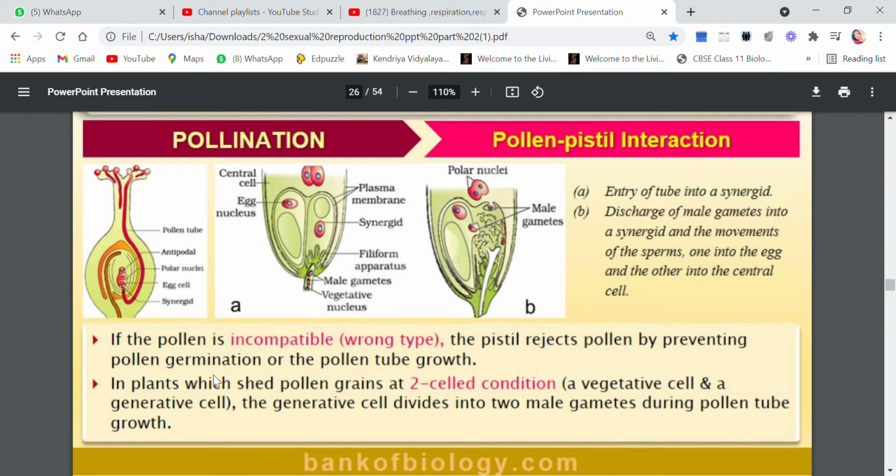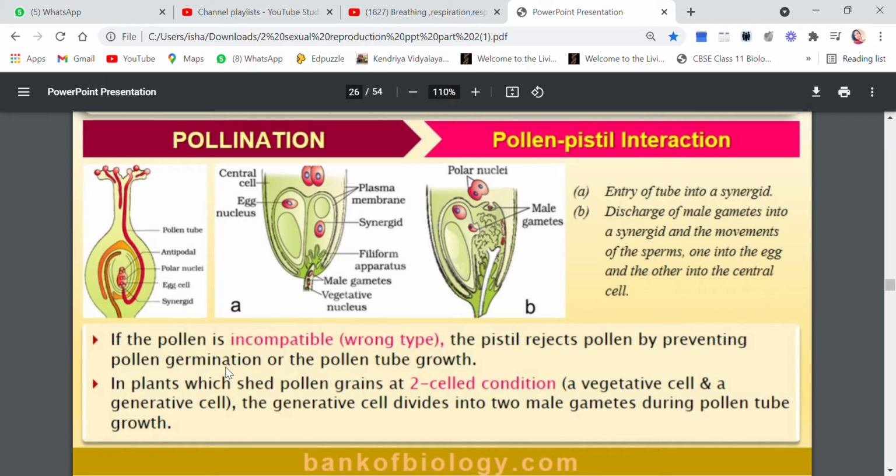It will not allow the pollen to germinate, or even if it has germinated, it will not allow the pollen tube to reach the ovary. The pollen tube growth is either cancelled, or it will not grow up to the ovary because the pollen grain is not compatible.